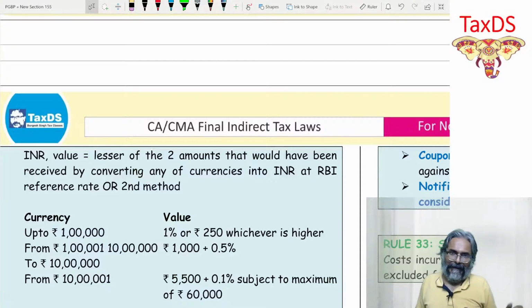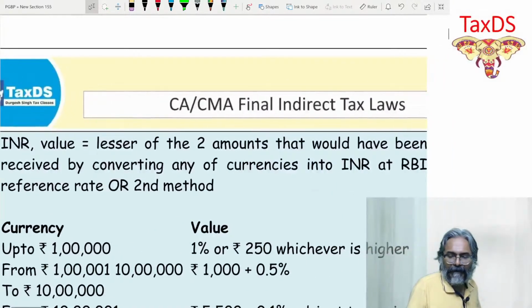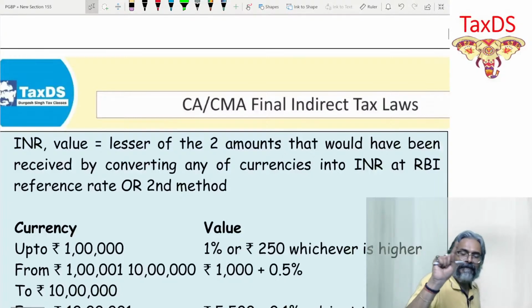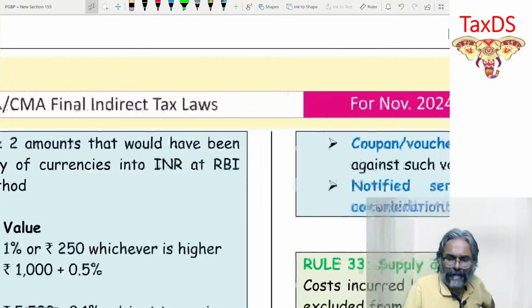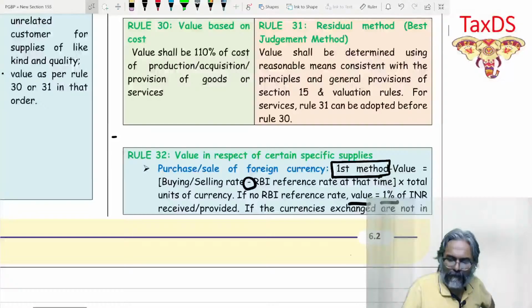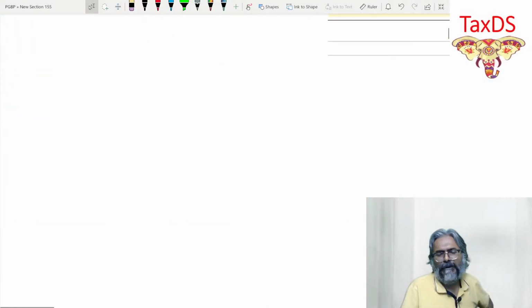Whichever is the lesser of the two amounts that would be received by converting either currency into INR at the RBI reference rate. So in that context, you take the RBI reference rate, and that is exactly how you will deal with it.